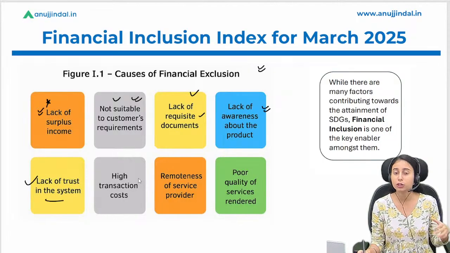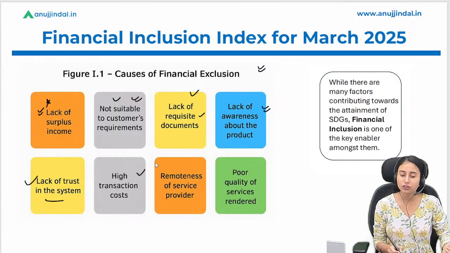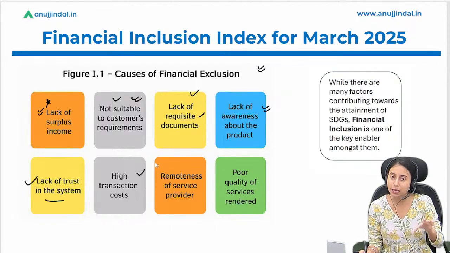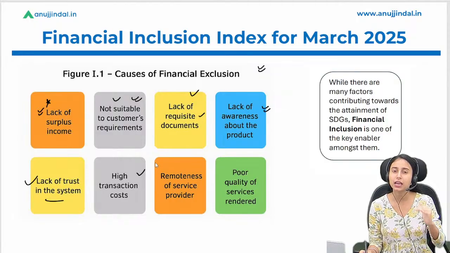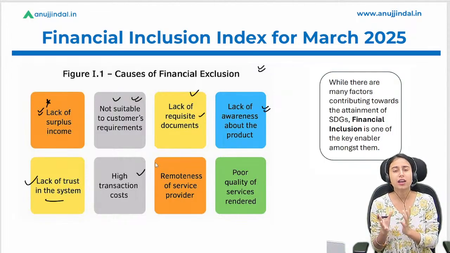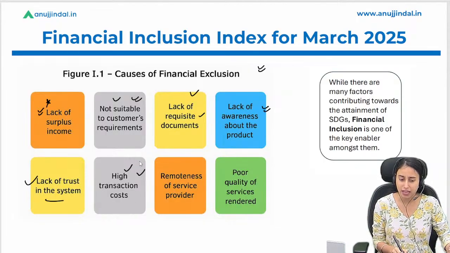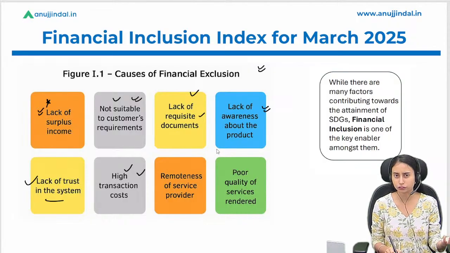Lack of trust in the system. They do not believe in the banking system. They say, what if the bank goes bankrupt, right? So what will happen to our money, right? Such kind of lack of trust is there among the individuals. What else? High transaction cost. We all know that there is some cost associated with ATM transactions as well, something related to our account management as well, that we have to keep a minimum amount of balance in the account, right? All such things are high transaction costs for the individual. Now they find it very high and do not find it very interesting for themselves. That is the reason they are not going for account opening or financial inclusion.